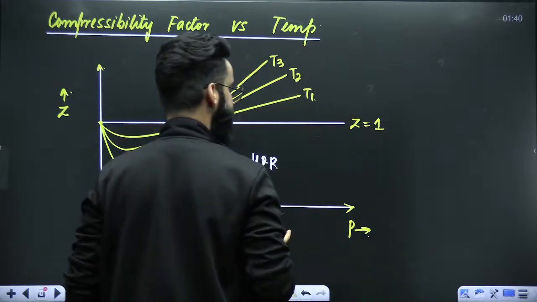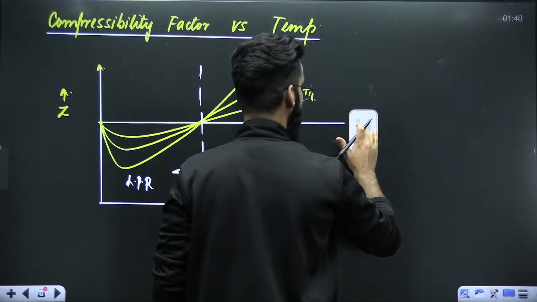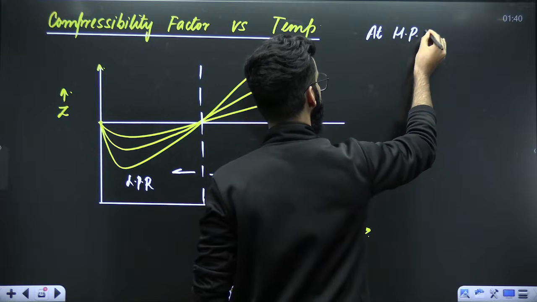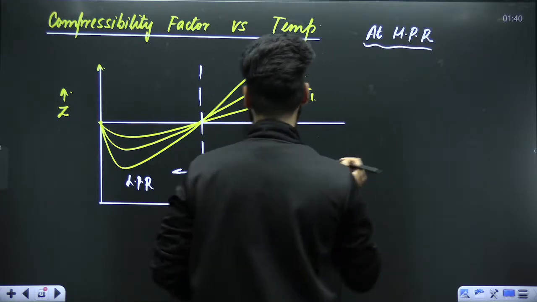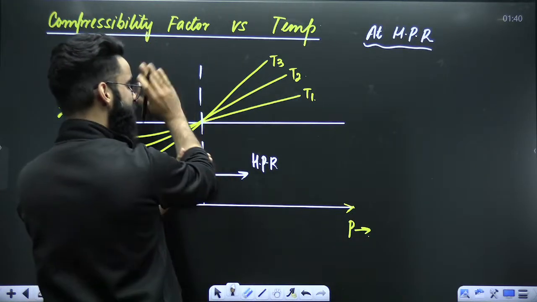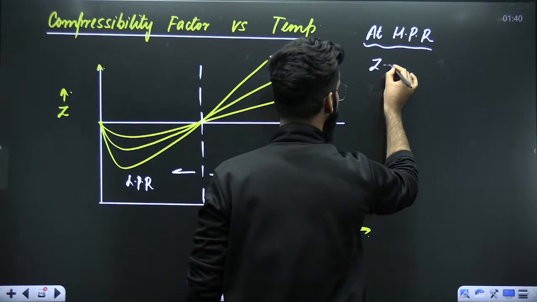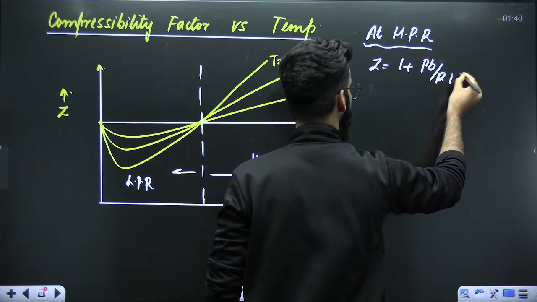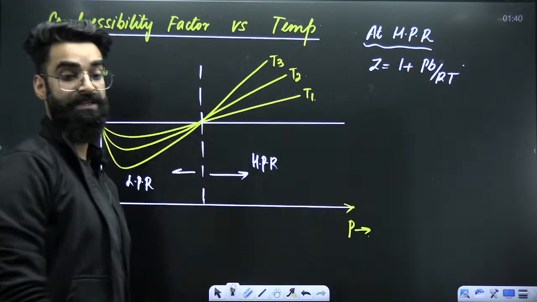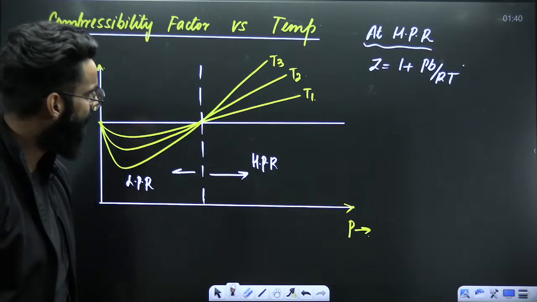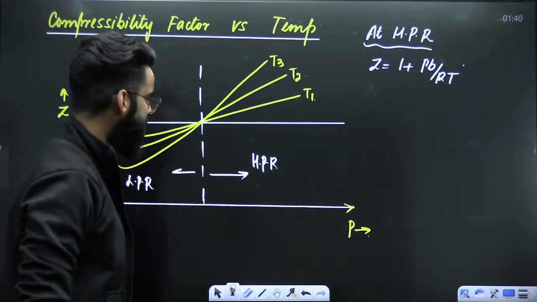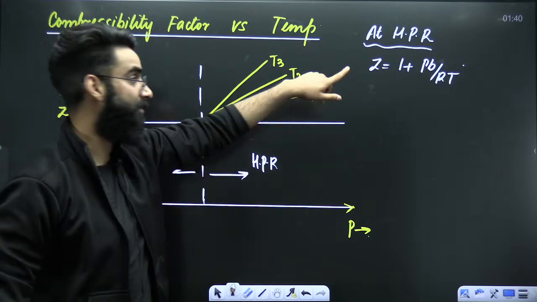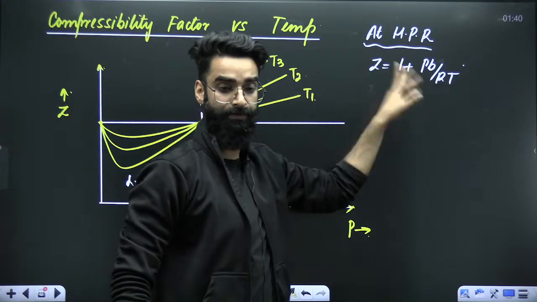So first of all, at high pressure region, tell me whether the value of Z is greater than 1 or less than 1. It's greater than 1. It's 1 plus PB divided by RT. At high pressure region, Z value is 1 plus PB divided by RT, right? Now, when the real gas is kept at high pressure, this is the equation which the real gas will follow.